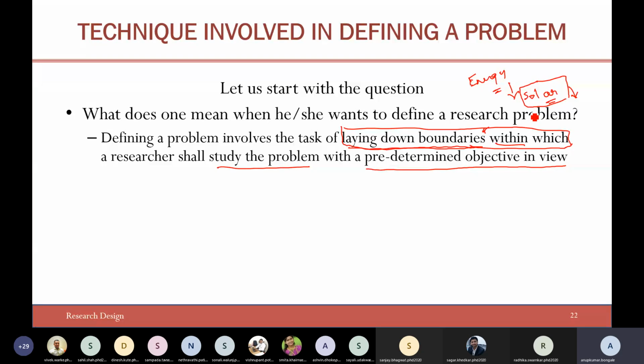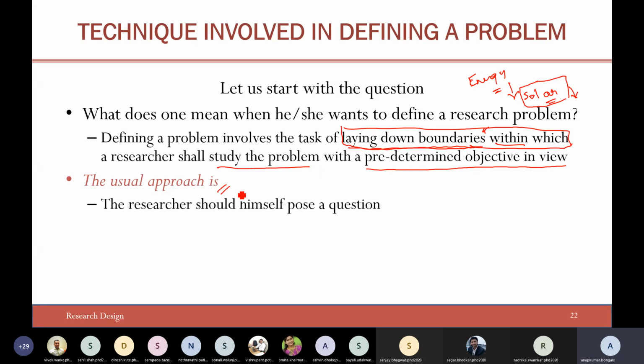And when you get certain questions, you should be in a position to restrain yourself. You should be able to tell which question falls within the boundary and which falls outside it, so that you can clearly judge whether it is what you are trying to answer or something else. That is why this point is very important: laying down the boundaries within which the researcher shall study. So, what is the usual approach? The researcher should pose himself certain questions.